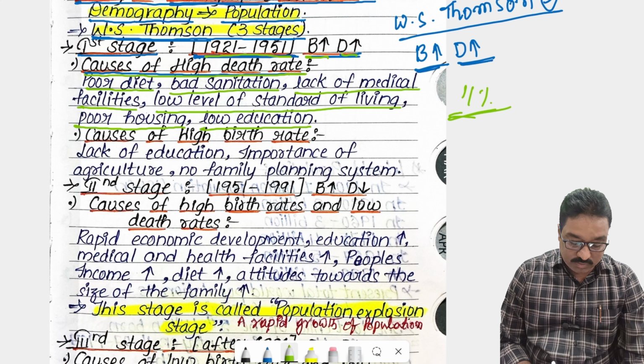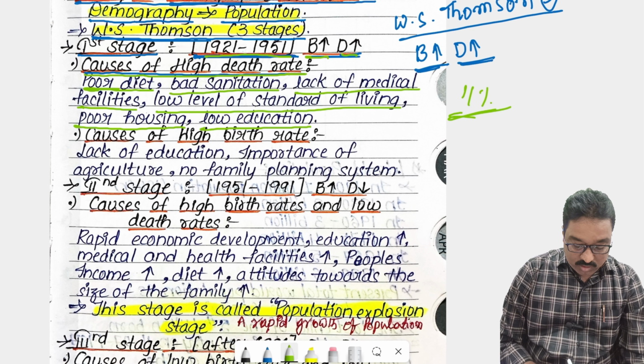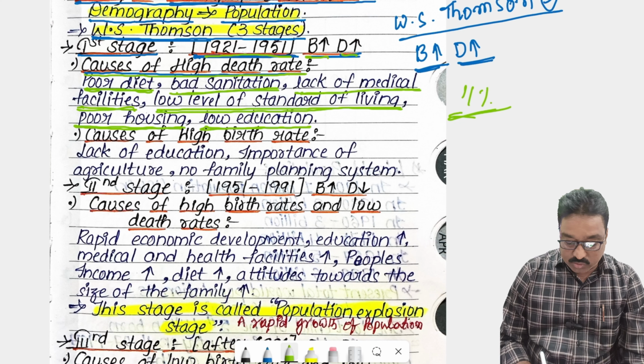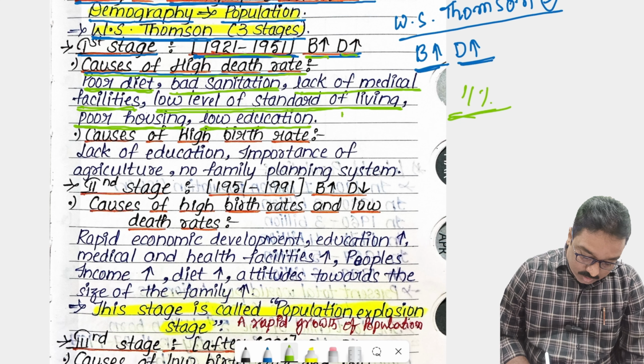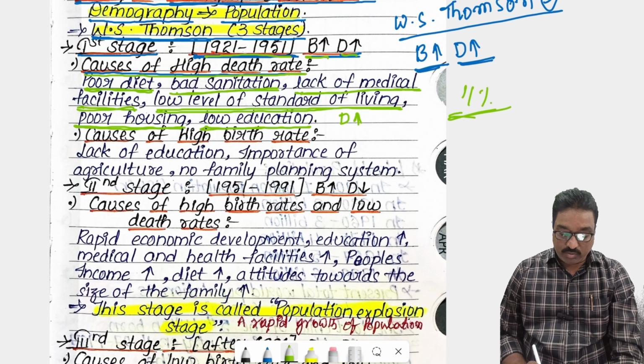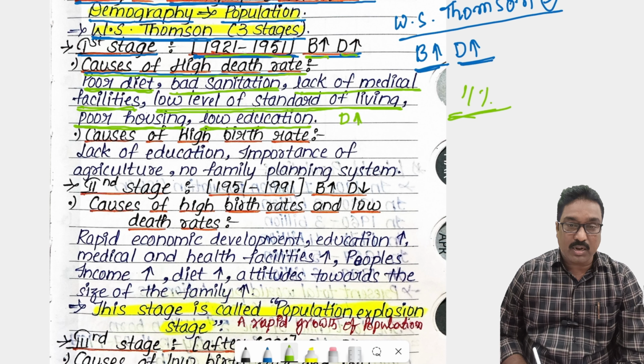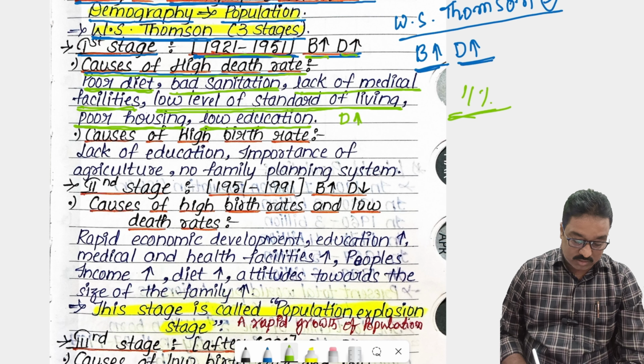You know the causes of death rate: poor diet, one of the main reasons; bad sanitation, lack of medical facilities, low standard of living, poor housing, low education. Due to that, the death rate was very high. D stands for the death rate, B stands for the birth rate.